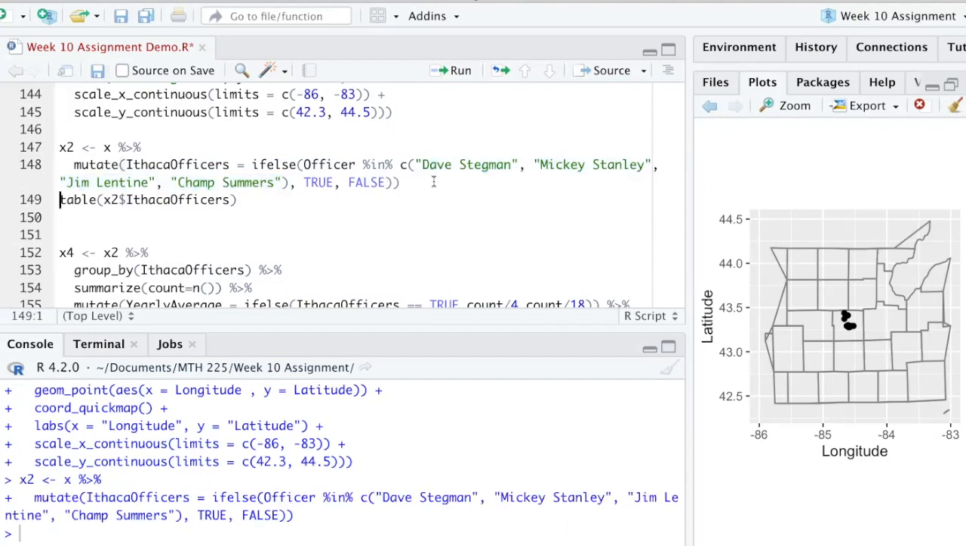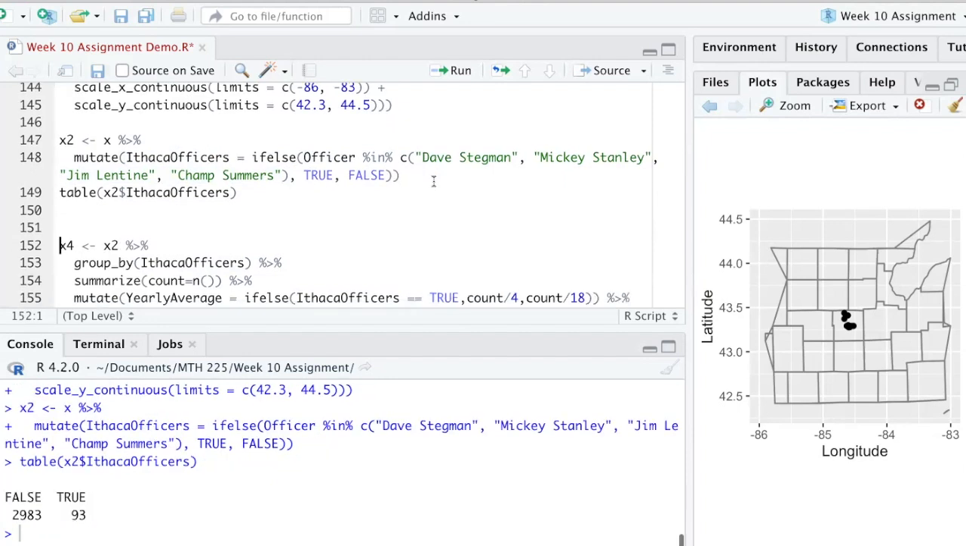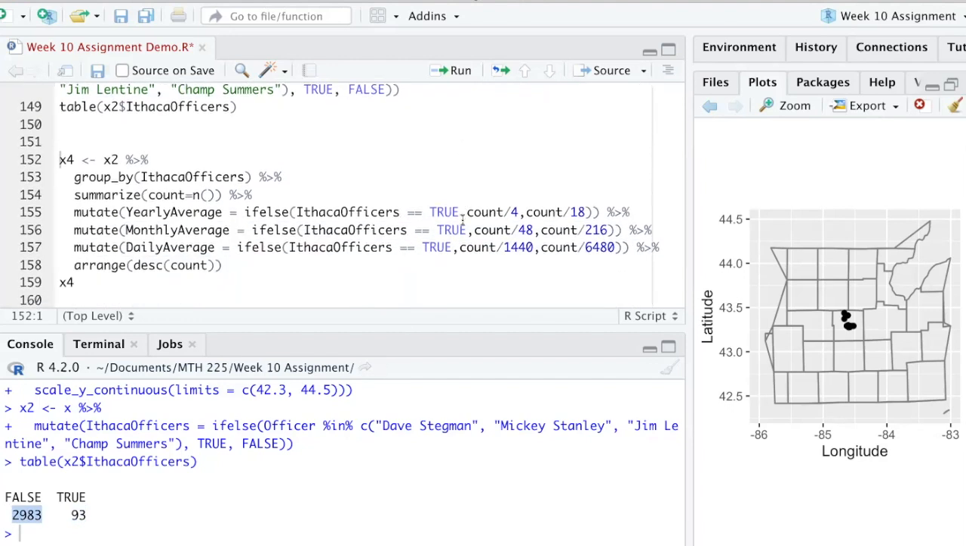All right, and then if we do a table of the Ithaca officers, remember in that variable, there's only trues and falses. And you can see that of our over 3,000 tickets, 93 were given by our Ithaca officers, presumably in the town of Ithaca, and most of the other ones were given at other parts in the county.